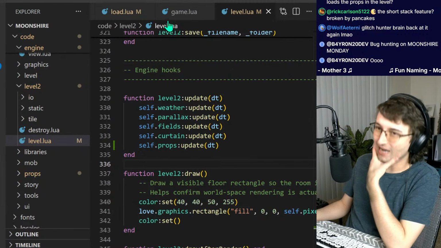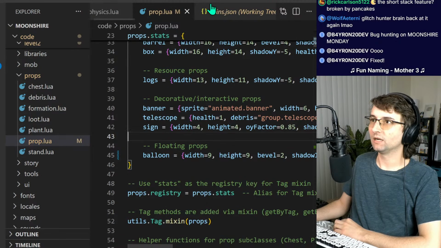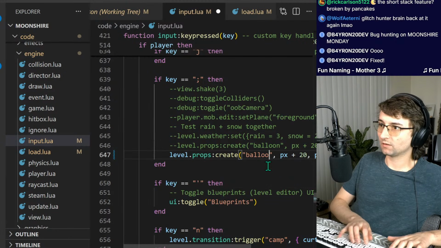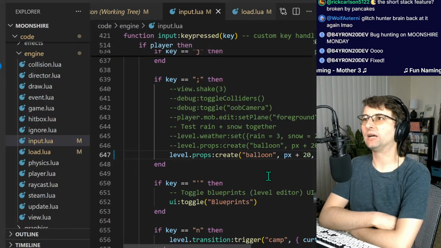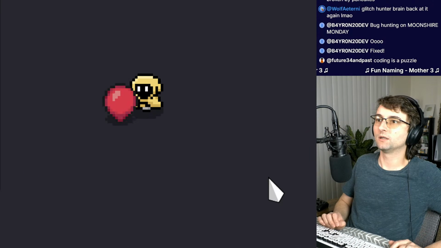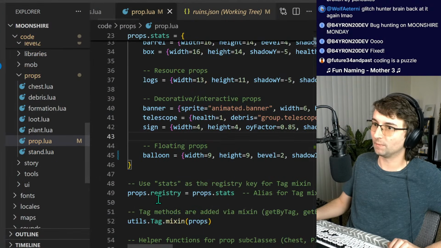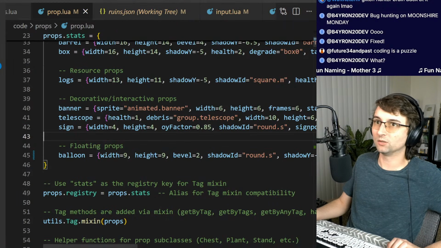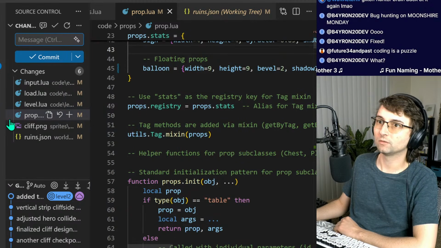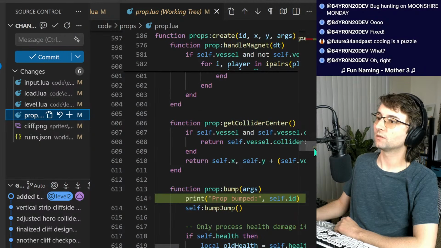But I'm shocked that happened. I'm very, very shocked that happened. I guess I'm not shocked because I was rebuilding it from scratch, so it makes sense that would happen, I guess. Okay, the balloon's back to normal, or the balloon has its colliders. Now I need to give it back the rest of the things I took out. I think I can get rid of everything in prop, right? What's down here? Yeah, we can get rid of all this.